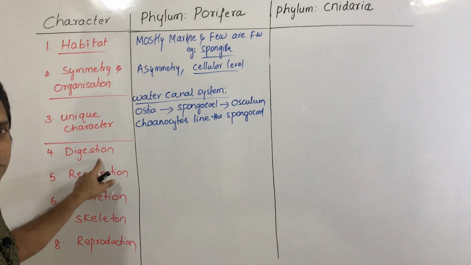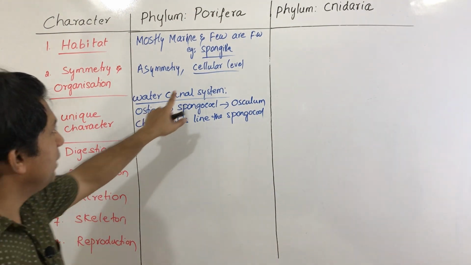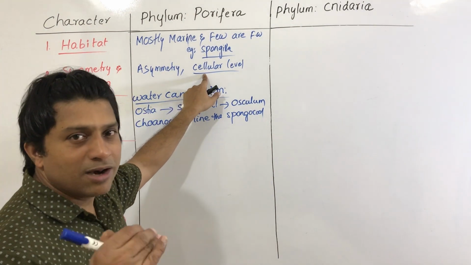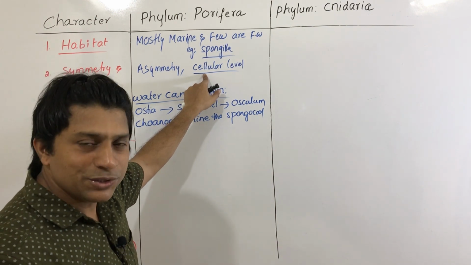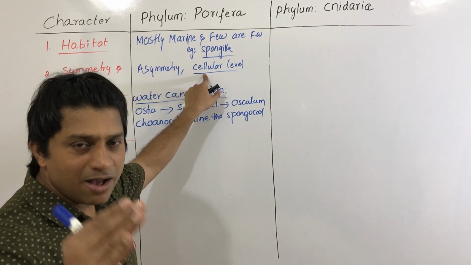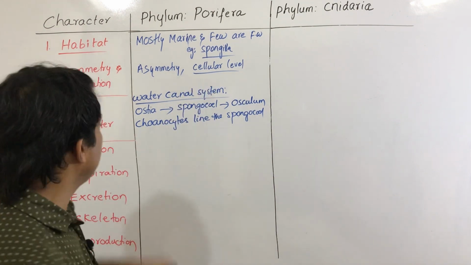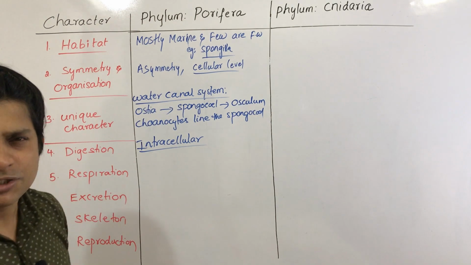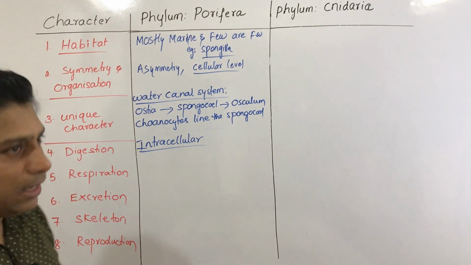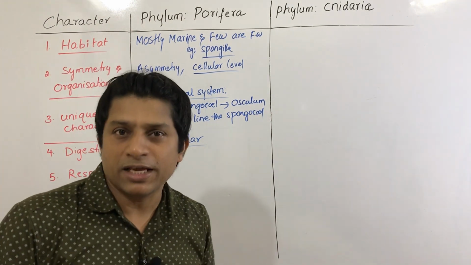Next, coming to the digestion. Here I said all these are with cellular level of organization. So there are no tissues, no organs, nothing, only cells. Digestion occurs inside the cell, which we call intracellular digestion. Simple.